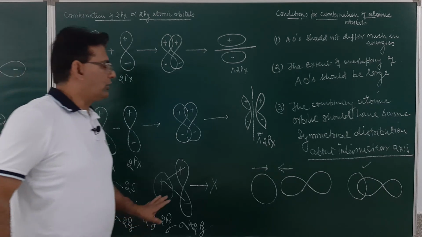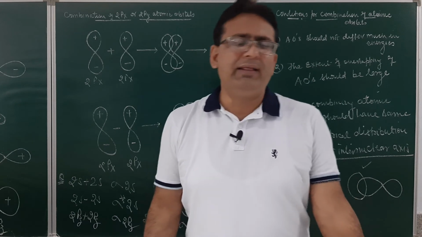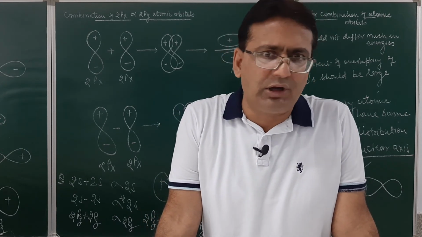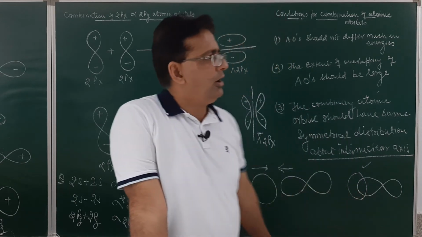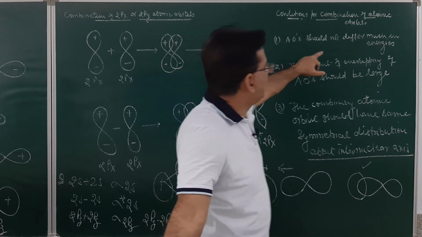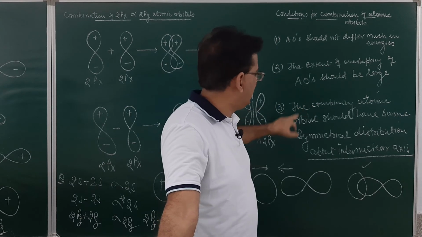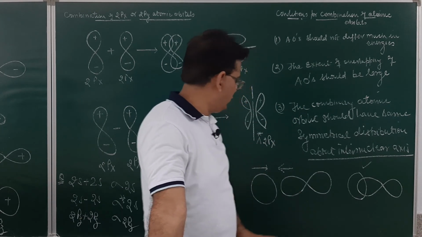Is the concept of combination of atomic orbitals clear? I again repeat, when atomic orbitals combine, they may combine by addition to form the bonding molecular orbital, or by subtraction to form the anti-bonding molecular orbital. For atomic orbitals to combine, they should not differ much in energies, the extent of overlapping should be large, and they should have the same symmetry about the internuclear axis.